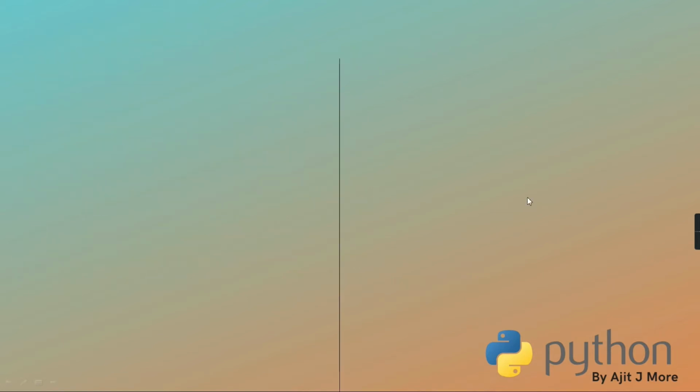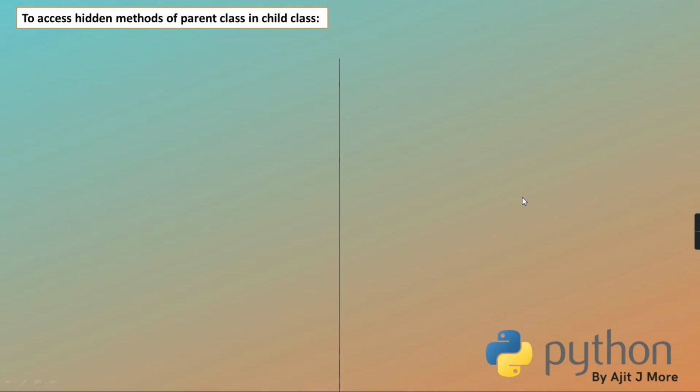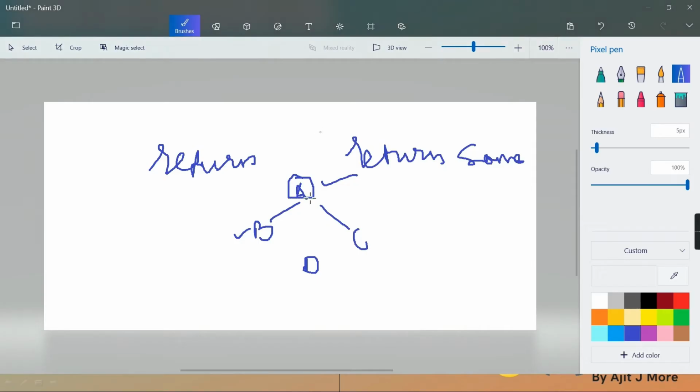Sir, the super function gives a parent object, but if there are multiple parents, then what is the syntax to get the parent object of a particular class? If there are multiple parents, like in this case, B and C, super will consider both parents and search in both.